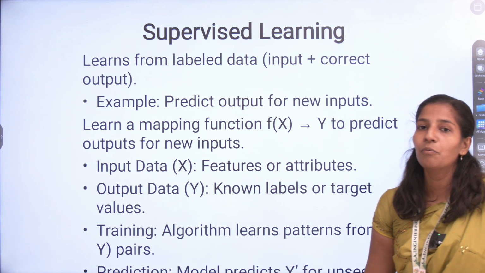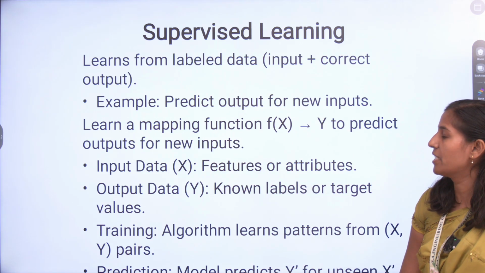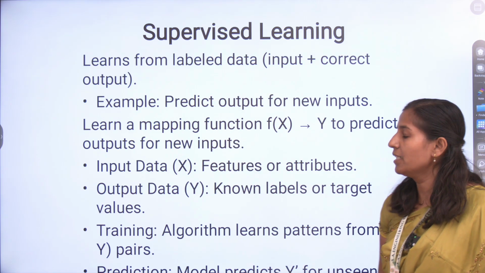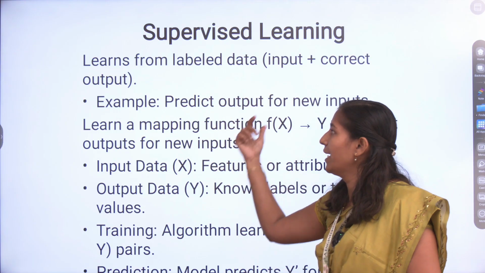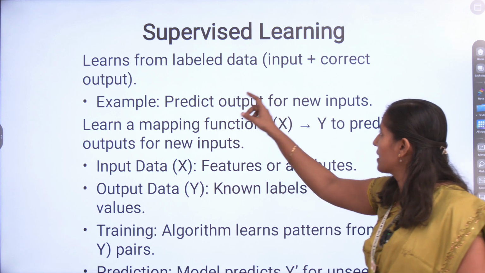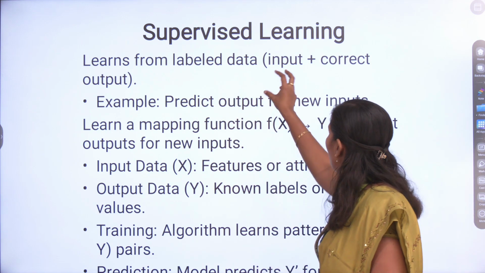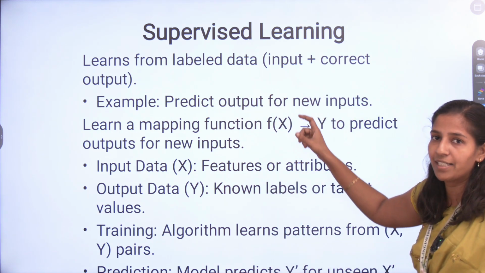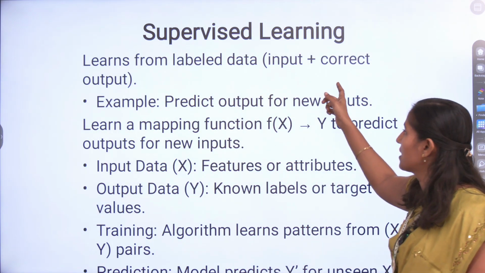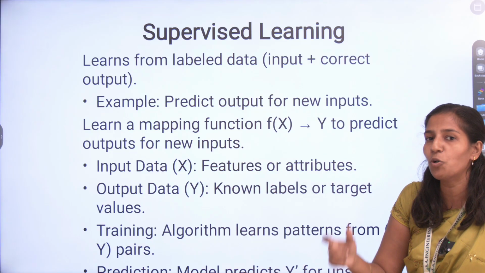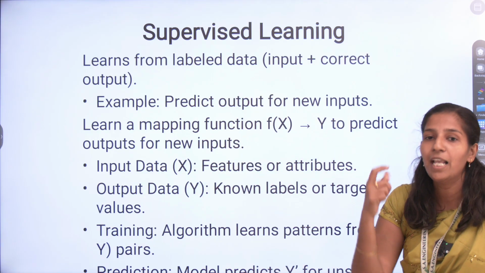One type of machine learning is supervised learning. Supervised learning learns the patterns from the labeled data set. For example, the data set has the input data as well as the correct output data. That correct output data is called the labels.